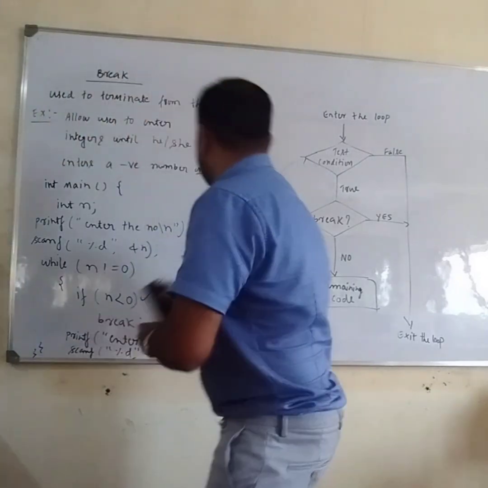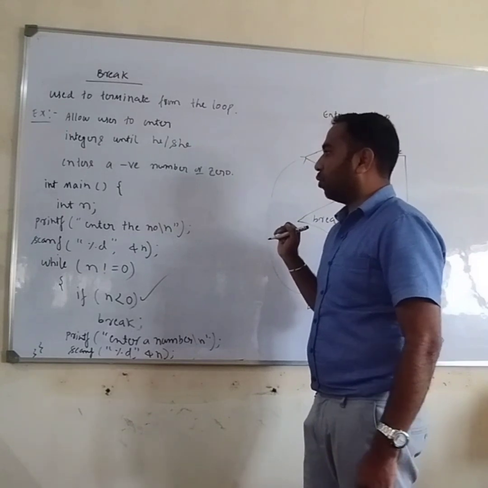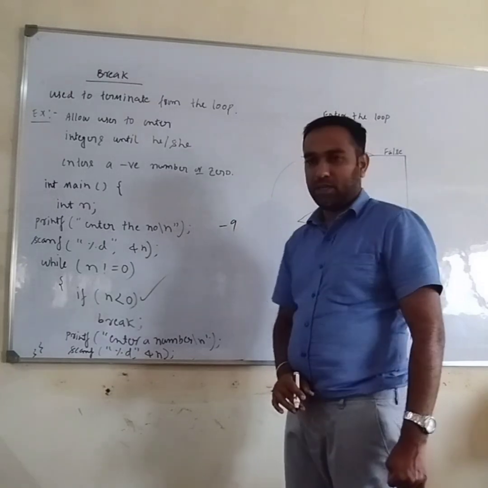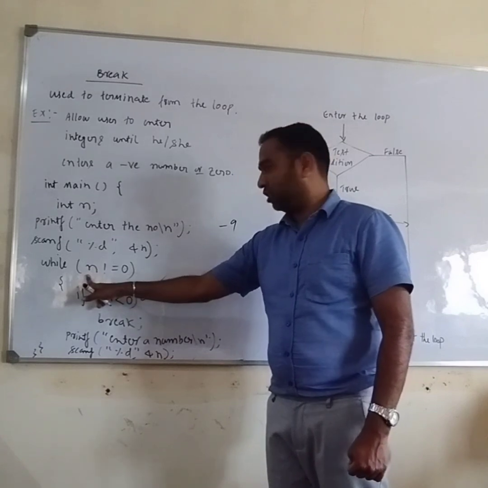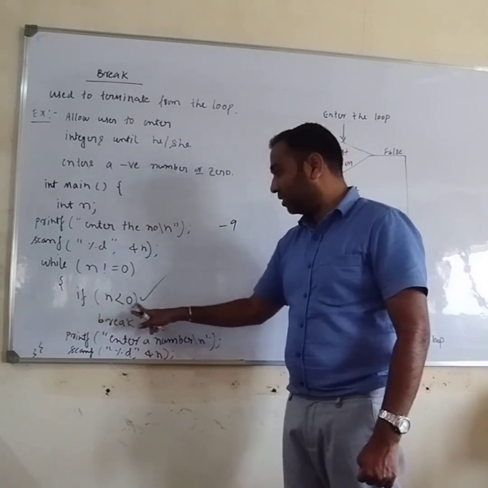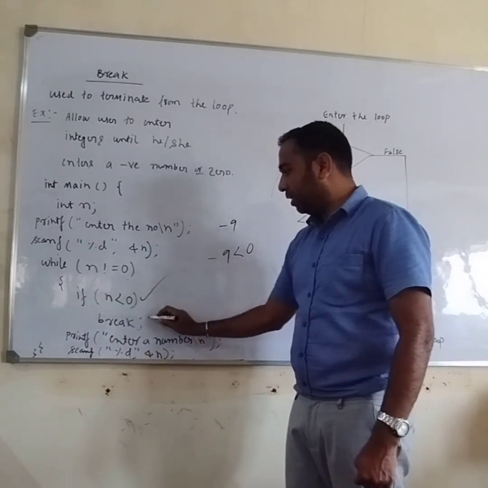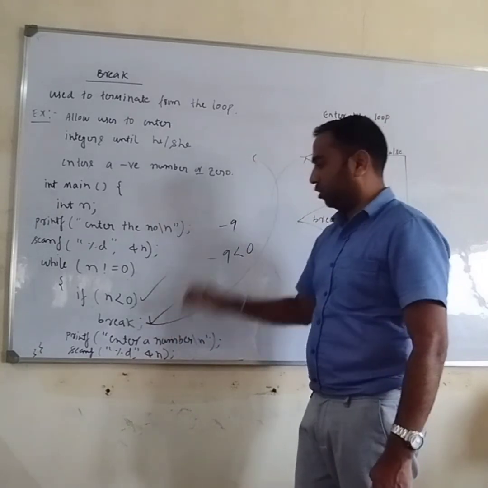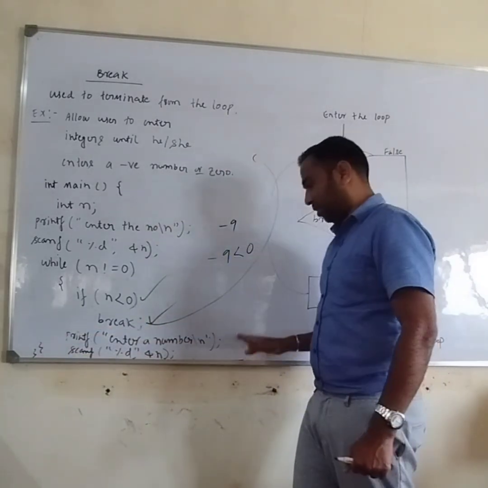Suppose you get a negative number. I'll write the program, enter the number minus 9. It checks minus 9 is not equal to 0. Yes. Then it checks minus 9 less than 0. Yes, minus 9 is less than 0. Automatically this break statement executes. By default it will come out of the loop. Whatever the statements after it, it doesn't matter, it will not encounter them.